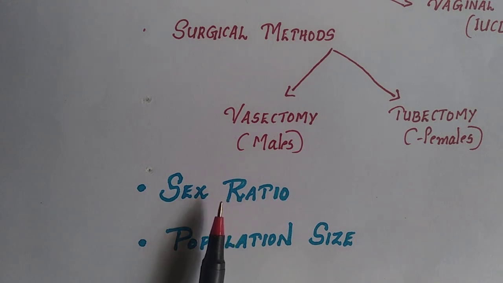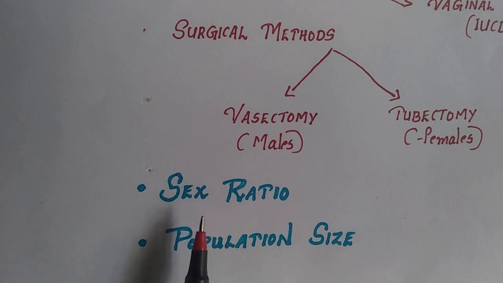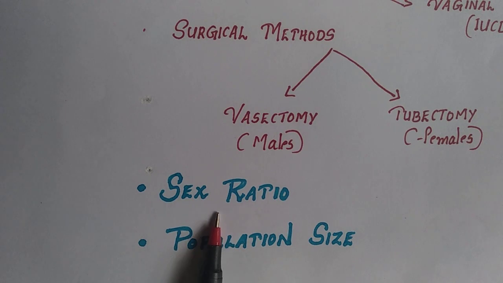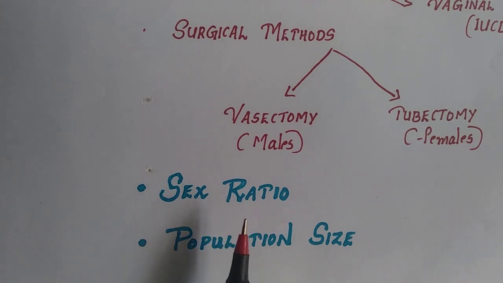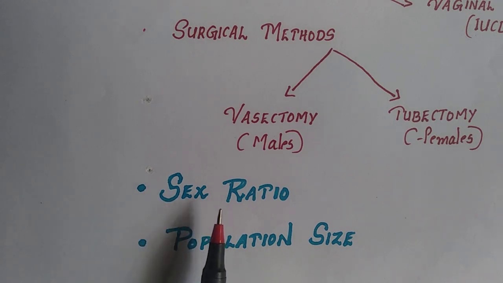So the percentage of female feticide is increasing, and thereby, when we consider the sex ratio, the number of females is less than the males. That is the importance of maintaining the sex ratio. Therefore, prenatal sex determination is strictly prohibited by law. Prenatal sex determination is determining the sex of the baby prior to delivery. So that is prohibited by law.